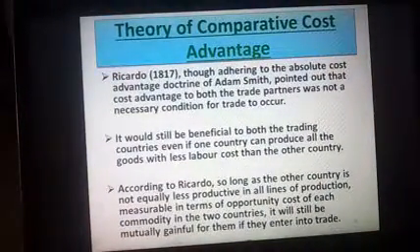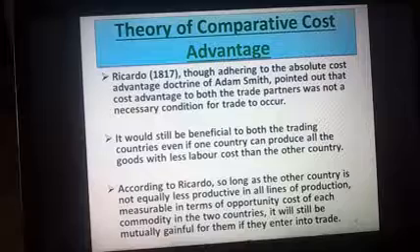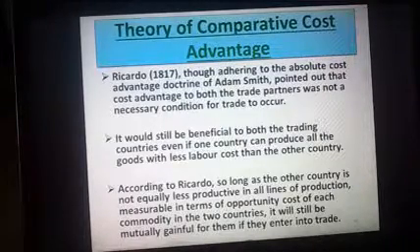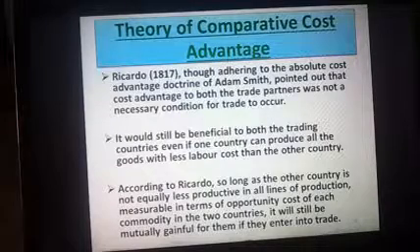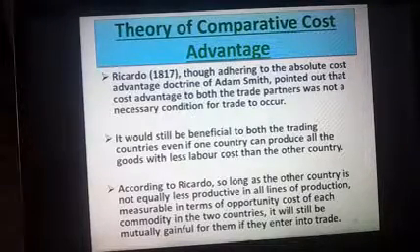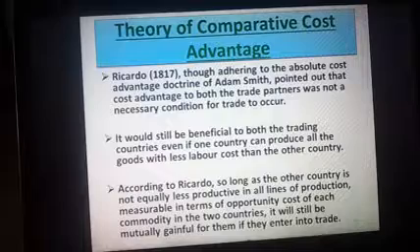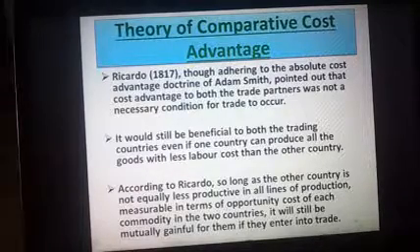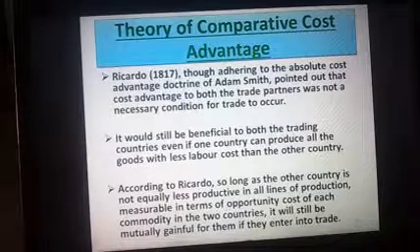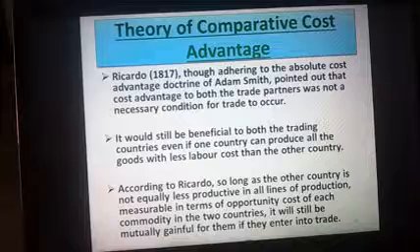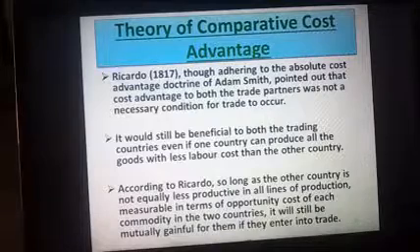Let's continue. Theory of comparative cost advantage, a very important theory. It was given by David Ricardo. He was a famous scientist and a management philosopher. He gave the theory in 1817. Though adhering to the absolute cost advantage doctrine of Adam Smith, again a famous scientist and philosopher, who has immense contribution in the field of economics, he pointed out that cost advantage to both the trade partners was not a necessary condition for trade to occur. It would still be beneficial to both the trading countries, even if one country can produce all the goods with less labor cost than the other country.